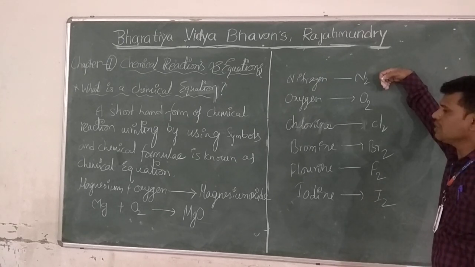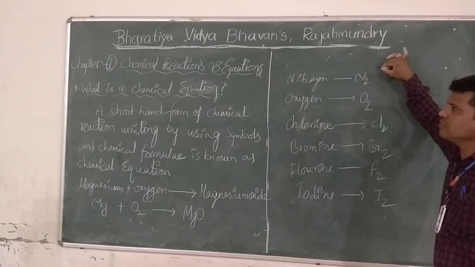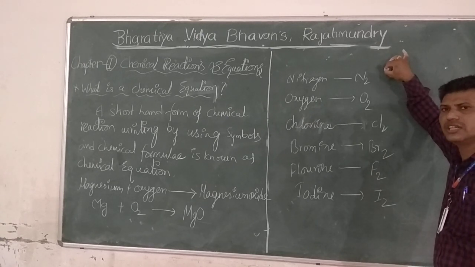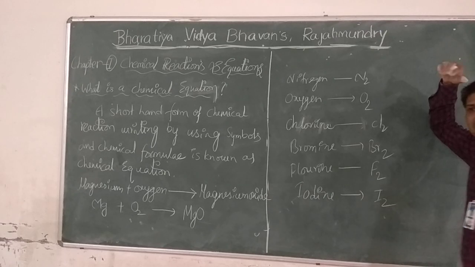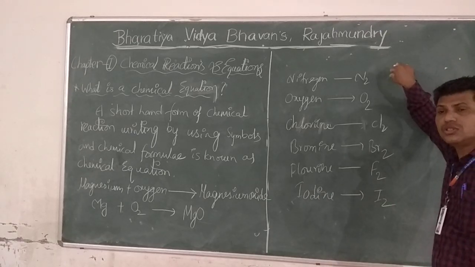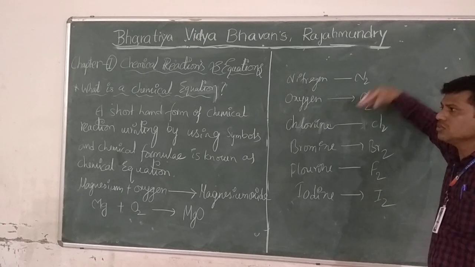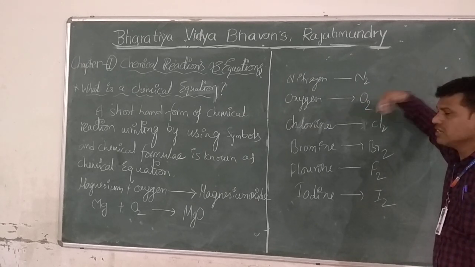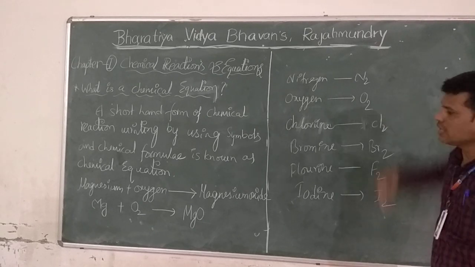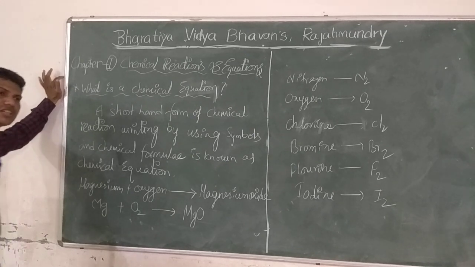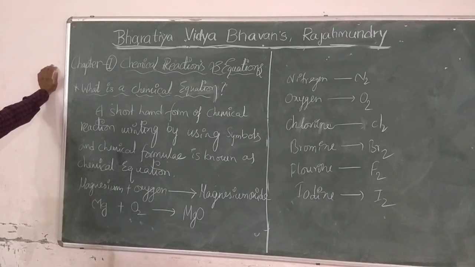And one more very important thing: for learning writing a chemical equation or balancing a chemical equation, we must read the 9th class atoms and molecules lesson. That is a very important lesson. Without reading that lesson, don't practice, don't come to this lesson. First of all, we read that atoms and molecules lesson. What is an atom? What is a molecule? Everything you must learn before practicing this lesson.